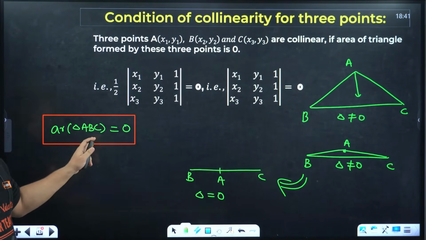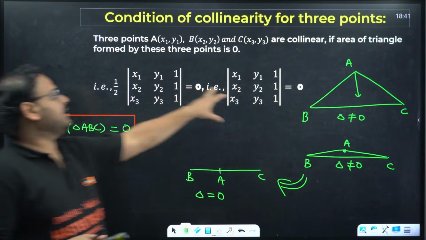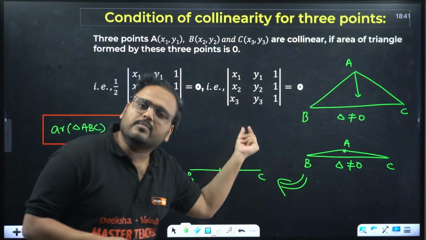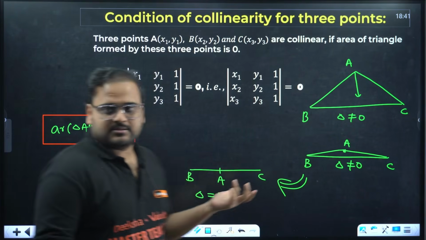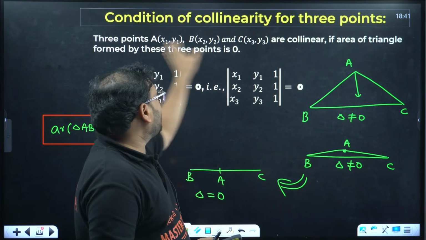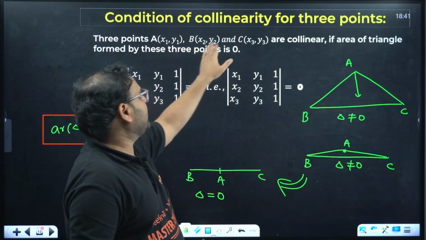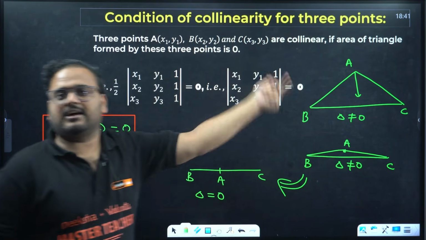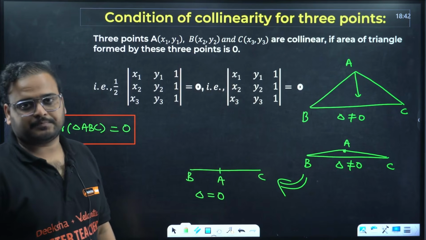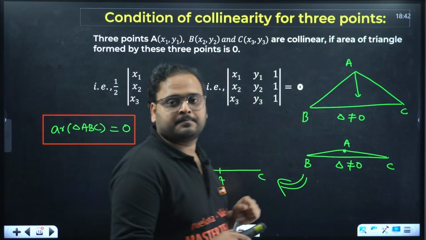This is the concept. So area we find using determinant like this, and we put the determinant equal to 0. If any missing value is given, we try to find out that. That's the kind of question that is asked: what is the missing value going to be? They can give you x1, y1, x2, y2, x3, and y3 as a constant k or lambda. They ask you the value of lambda or k. Clear or not? Makes sense?